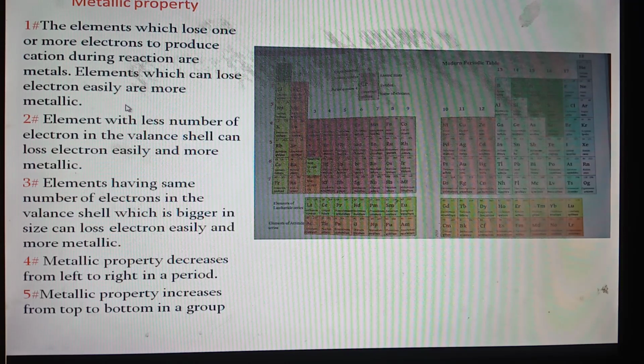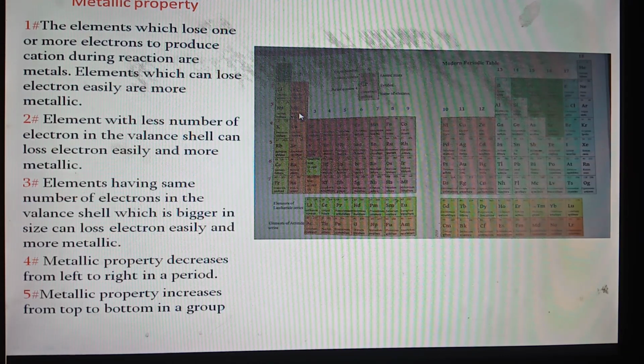Now, which elements can lose electron easily? Point number 2: the element with less number of electrons in the valence shell can lose electron easily and is more metallic. I would like to elaborate this point with an example. Sodium has 1 electron in the valence shell. If you write the electronic configuration, sodium contains 1 electron in the third energy level.